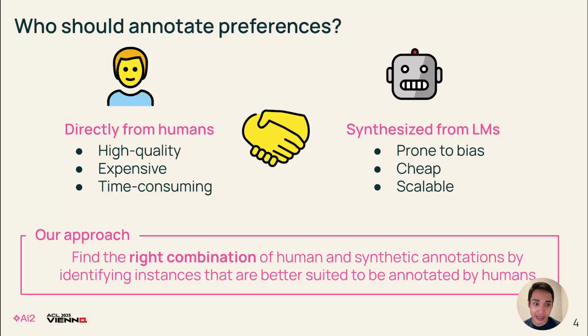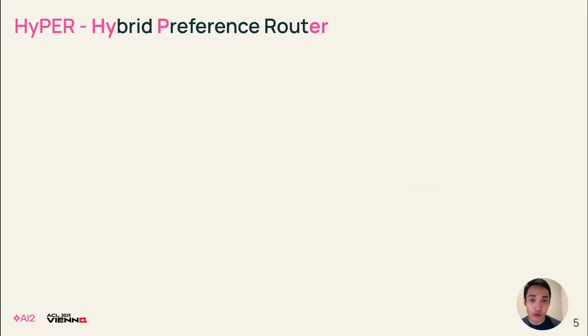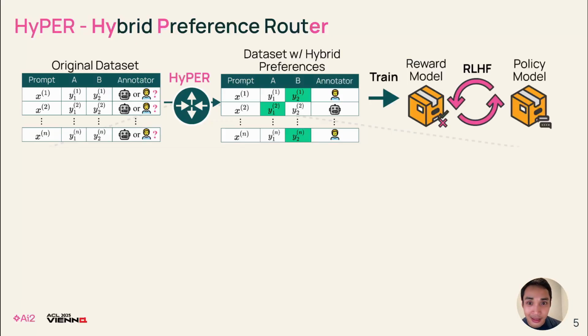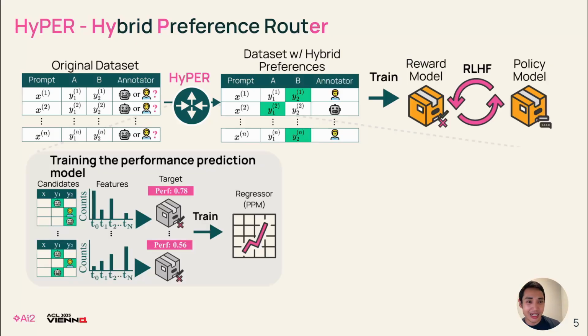We do this by identifying instances that are better suited to be annotated by humans. So, we introduce the hybrid preference router, or HyPER. Given a dataset without annotations, we pass it to HyPER and obtain a dataset with hybrid annotations from either humans and LMs. Then in practice, we use this annotated dataset to train reward models for RLHF. HyPER consists of two major parts.